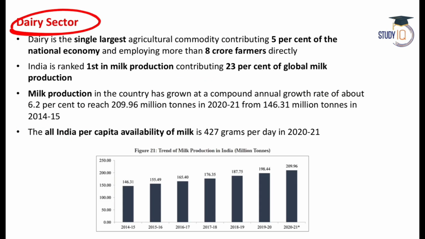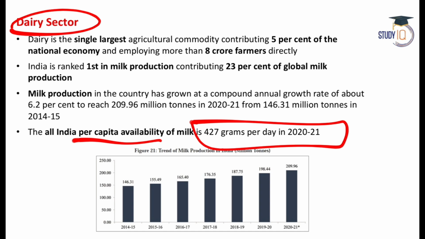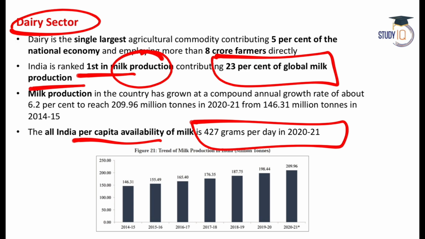Let's take a look at the dairy sector. So in India, what is the availability of milk per day? In India, the per capita availability of milk is 427 gram per day. It is almost touching now half a kg per day per person. India is number 1 in milk production. 23% of the global milk production happens in India.